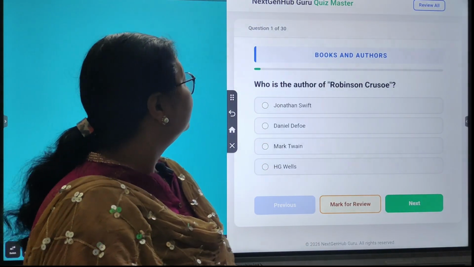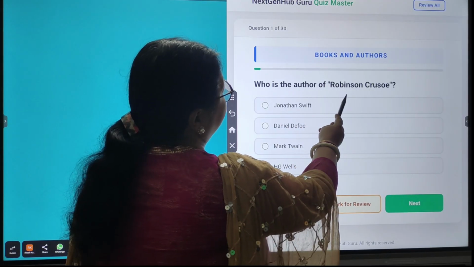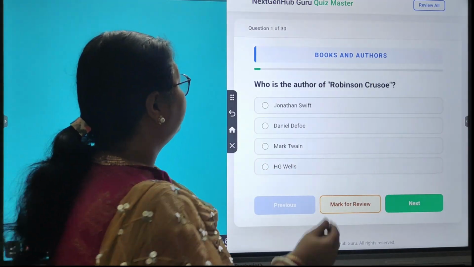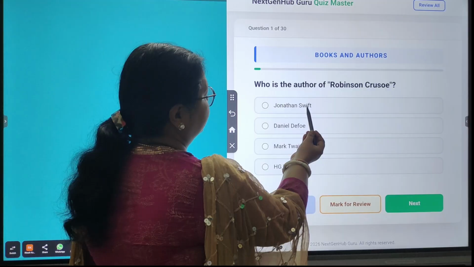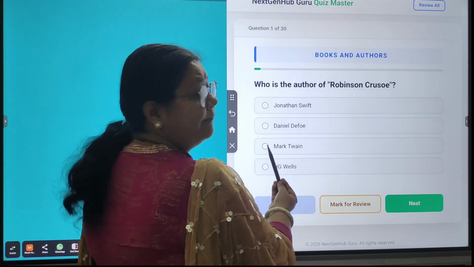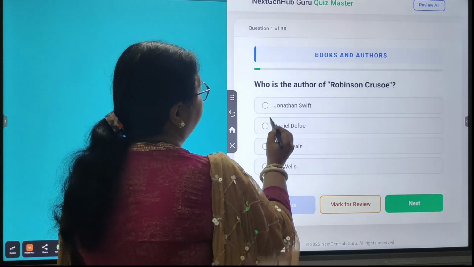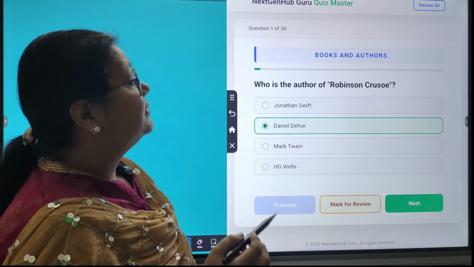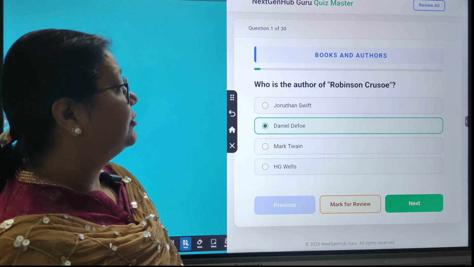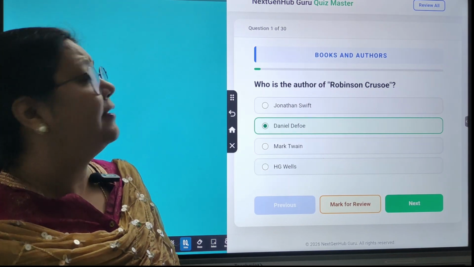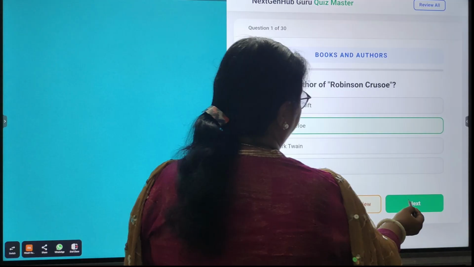So the first book is, who is the author of Robinson Crusoe? The options are Jonathan Swift, Daniel Defoe, Mark Twain, H.G. Wells. So the correct answer is Daniel Defoe. Robinson Crusoe is an adventure novel and it was published in 1917.